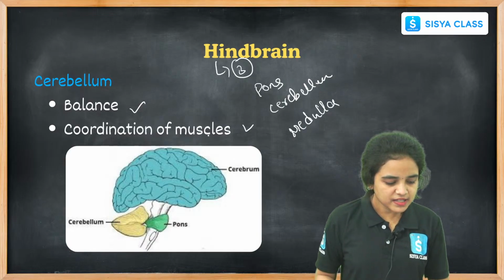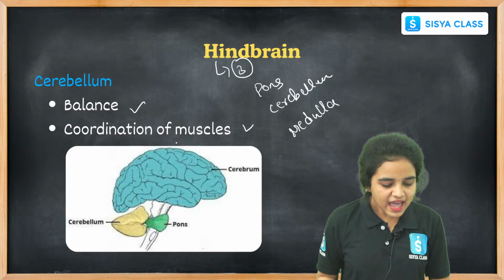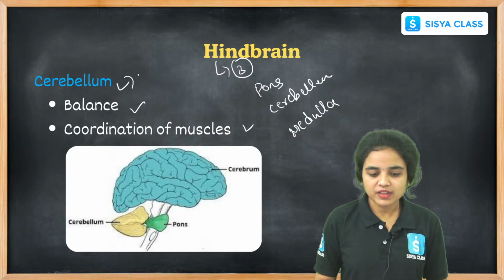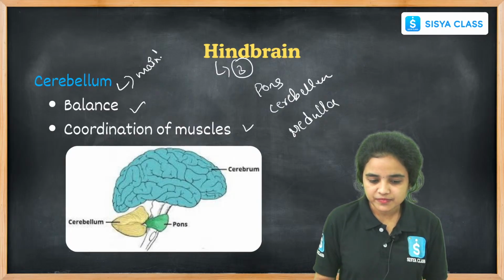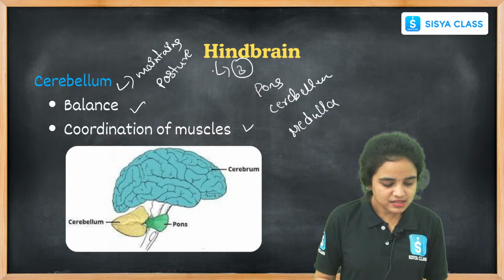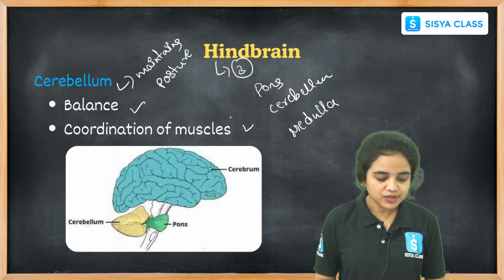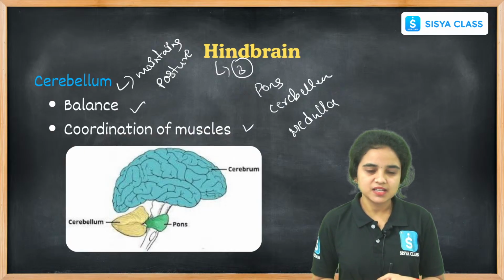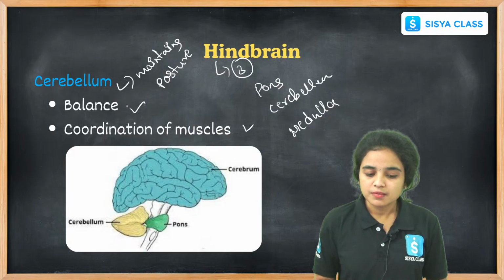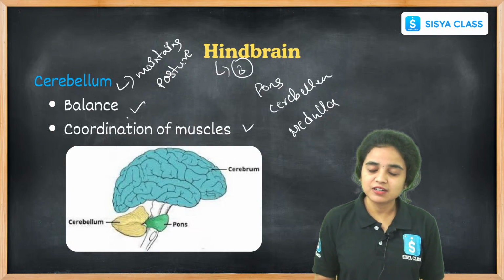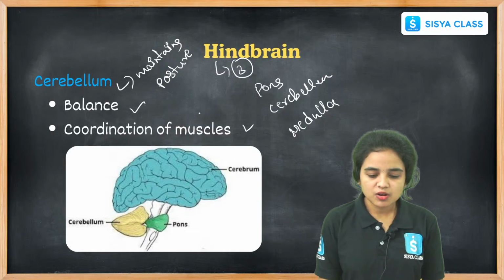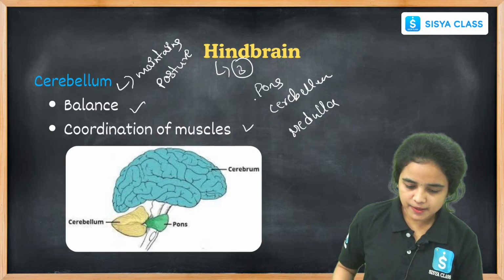Let us see about cerebellum. It is the main part of the hindbrain, and it is responsible for maintaining the posture of the body. It gives balance, and it also coordinates the control of our voluntary actions like muscles. Its function is to maintain the posture and equilibrium of our body, and it balances us and controls the coordination of muscles. These are all the things that we can find in the cerebellum.